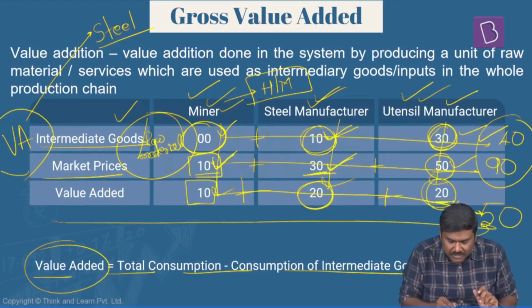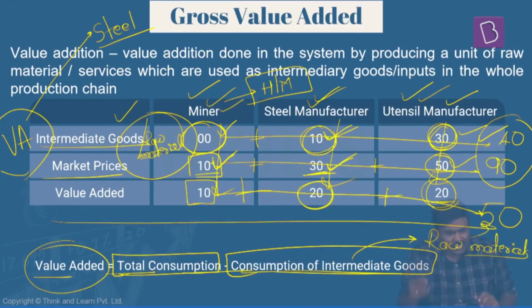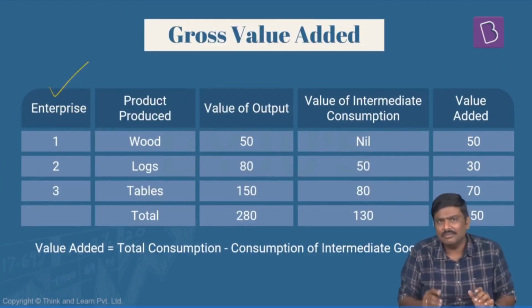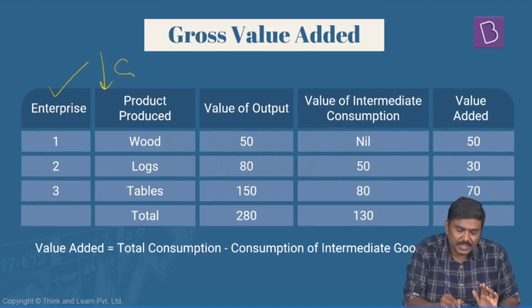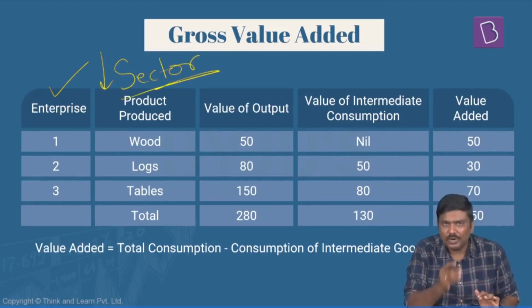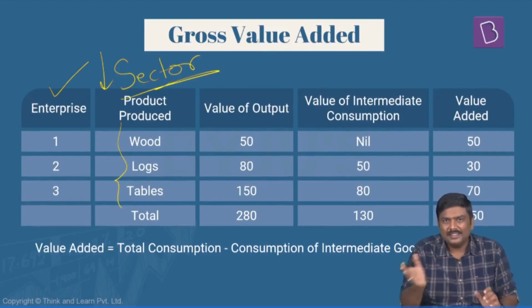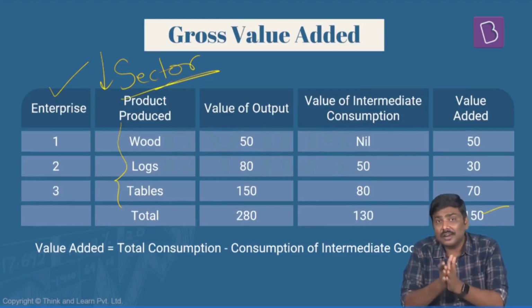So value addition is equal to total production minus consumption of intermediate goods, or, in layman's terms, raw materials. Done. This is one example. Just to make things clearer, I've given another example. Have a look at the table. Same calculation, but in a different sector. That's the only difference. There were 3 steps there, and right here also 3 steps are there. The data and numbers are different, but the calculation remains the same.